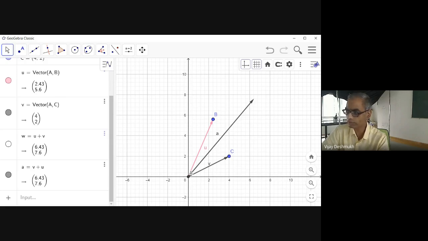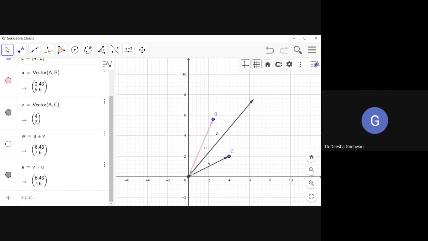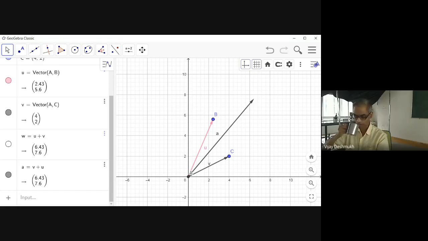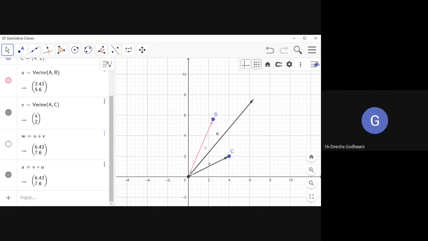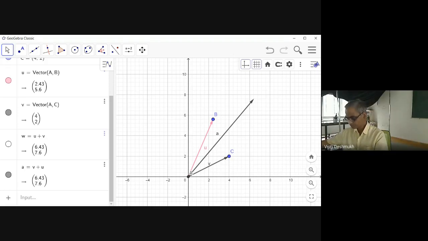So what is this property called? Commutative law of vector addition. Yes, commutative. Scalar addition is already commutative. Vector addition is also commutative.